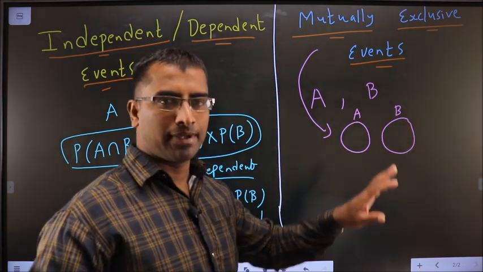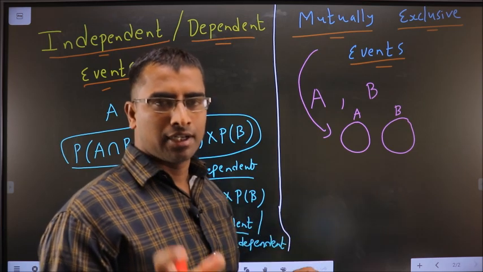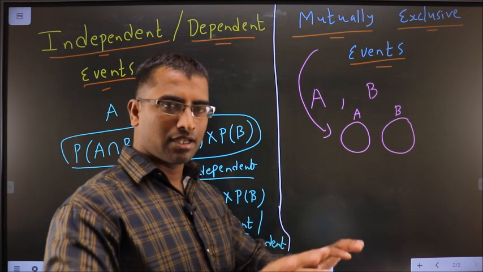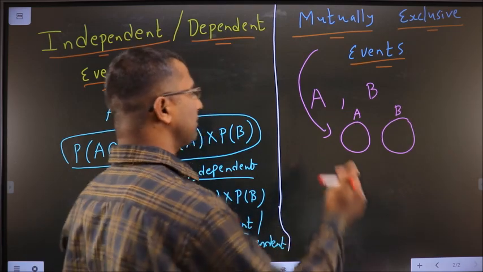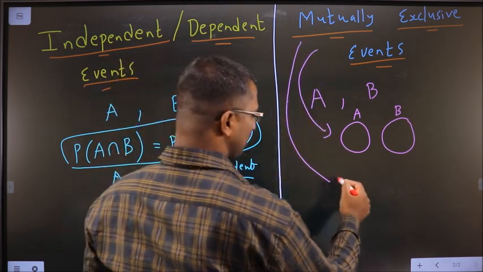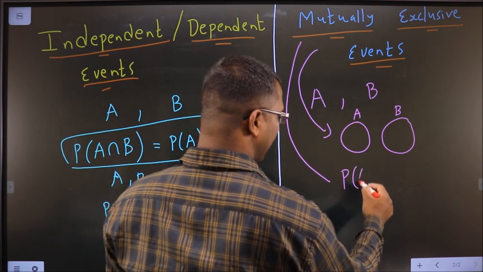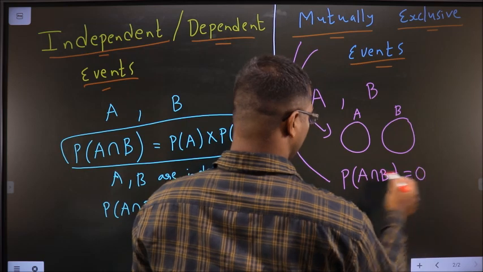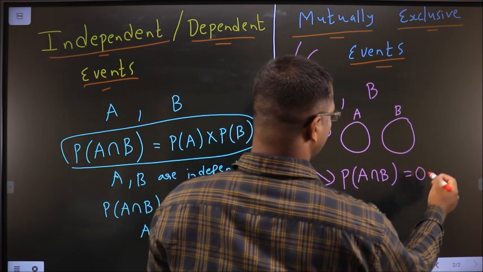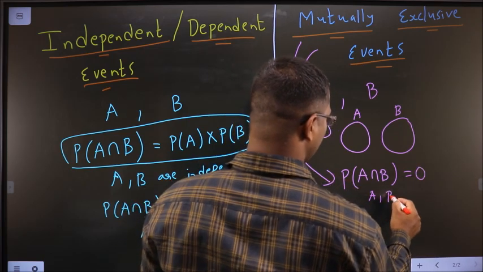Then we call them mutually exclusive. Clear? Mutually exclusive means no part is common between the two. And mathematically, you need to show P of A intersection B is 0. In that case, I can call A, B mutually exclusive.